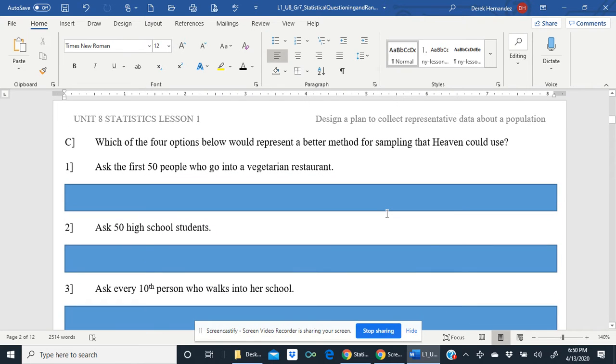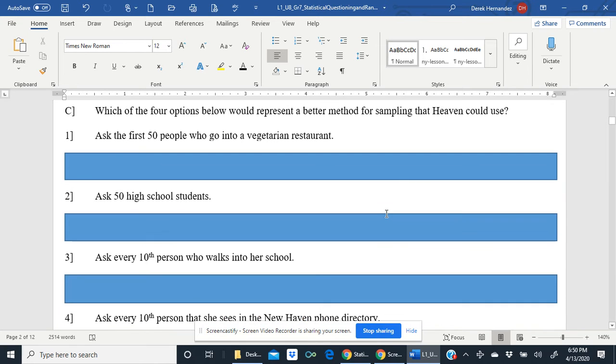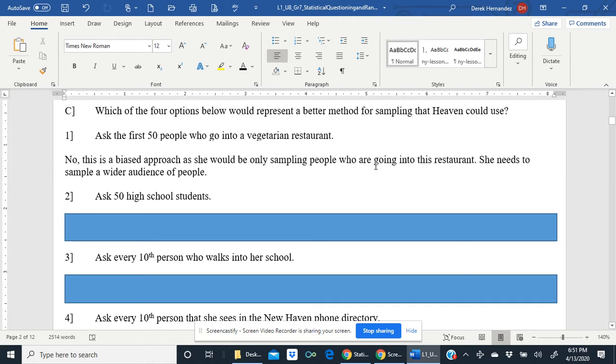Which of the four options below would represent a better method for sampling that Heaven could use? So we want to figure out what's a better sample of people to talk to figure out what the best restaurant in New Haven is according to those people. Would it be one, A, ask the first 50 people who go into a vegetarian restaurant? Would that be a better sampling? No, this is a biased approach, as she would be only sampling people who are going into this restaurant. She needs to sample a wider audience of people.